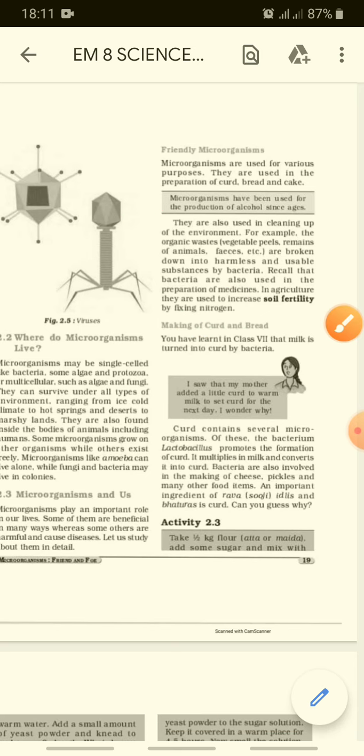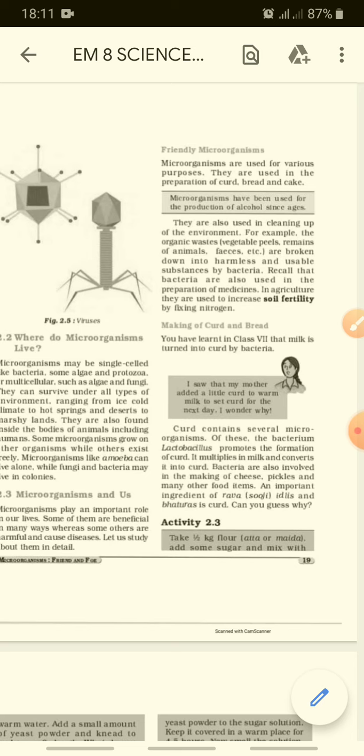Making curd and bread. See, in 7th standard we learned how milk is converted into curd. The bacteria is Lactobacillus, right? Curd contains several microorganisms. Of these, the bacterium Lactobacillus promotes the formation of curd. Just as I told you, the name of the bacterium is Lactobacillus. It helps to convert milk into curd. Bacteria are also involved in the making of cheese, pickles, and many other food items.